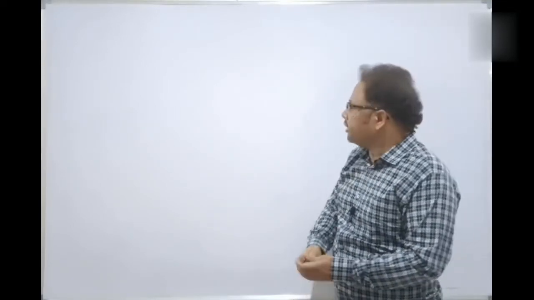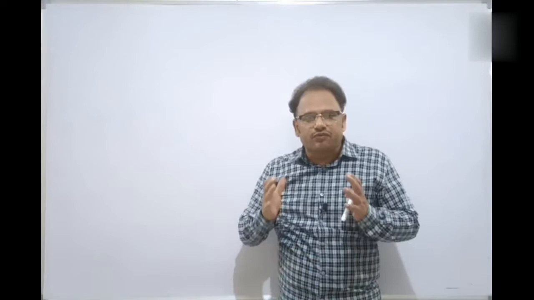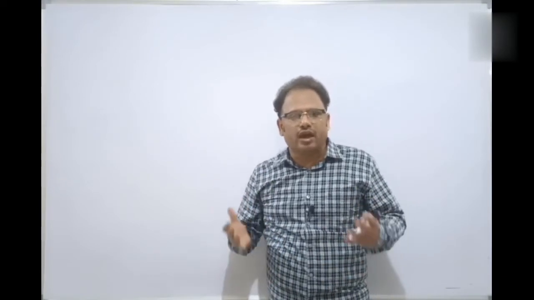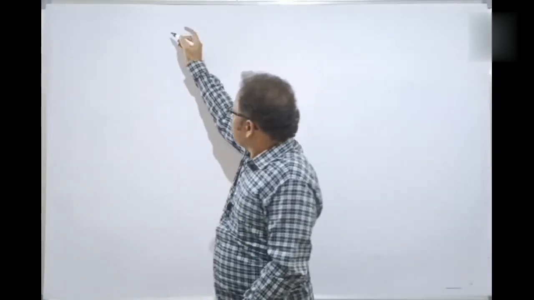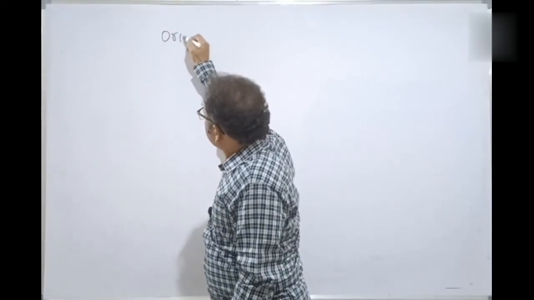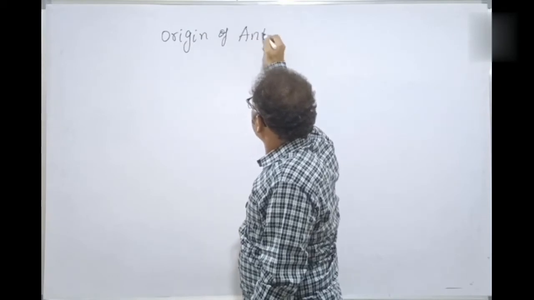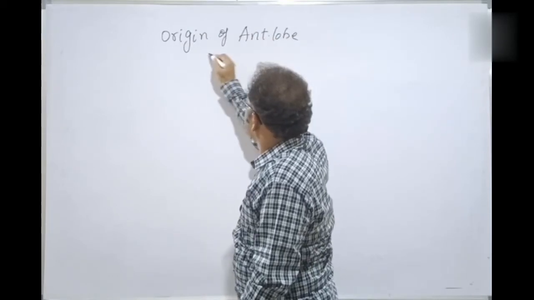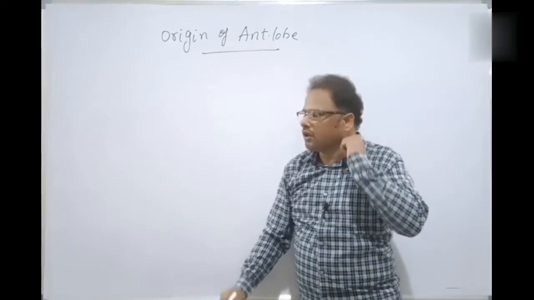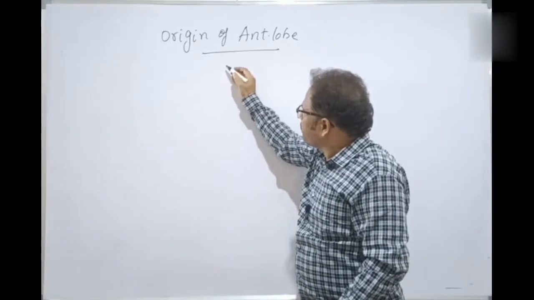So I told you that both the lobes, anterior lobe and posterior lobe, have different origins. Embryologically, they have different origins. First of all, origin of anterior lobe, the adenohypophysis. What is the origin? Origin during the embryonic stages.